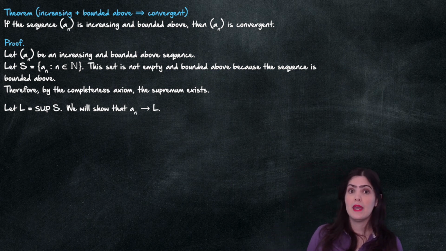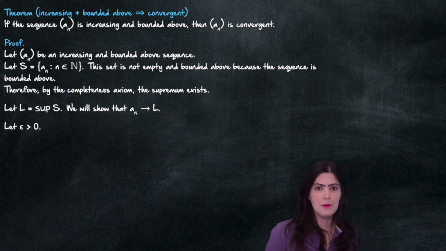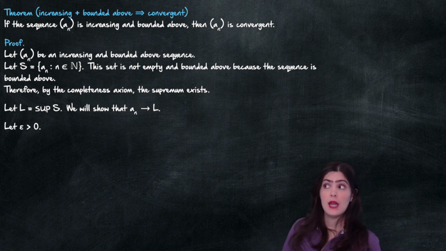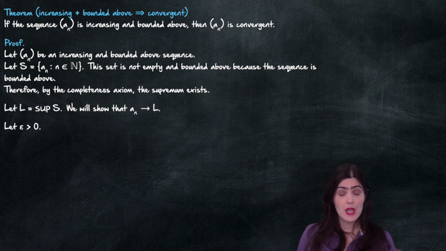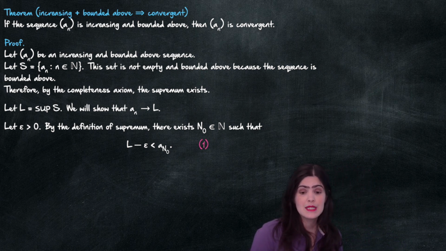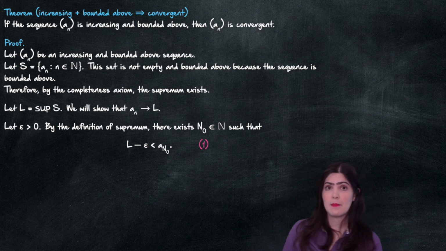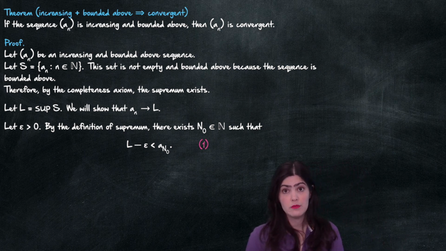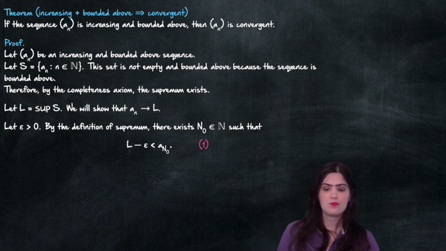We will show that a_n converges to L. We need to fix an epsilon positive and find what that n naught has to be. By the definition of supremum, there exists an n naught such that L minus epsilon is less than a_{n naught}. We already discussed why.